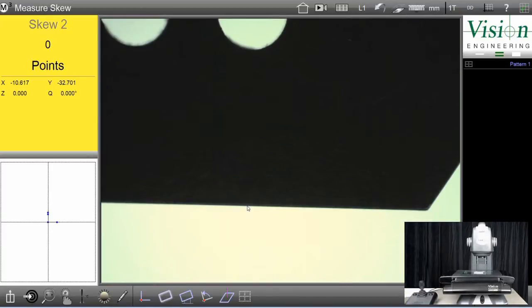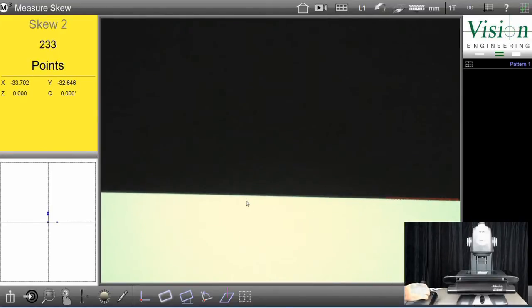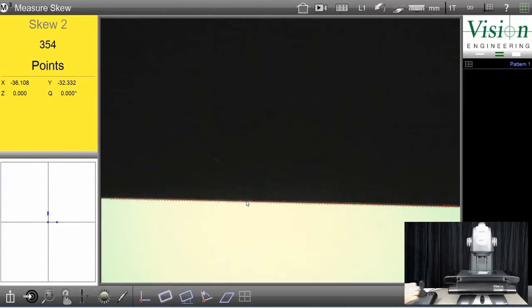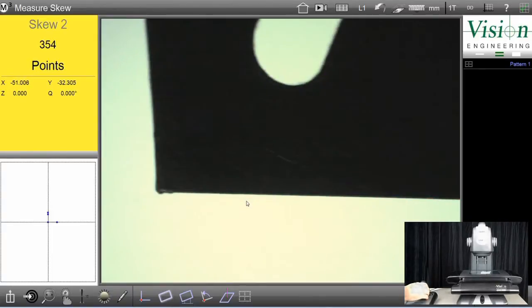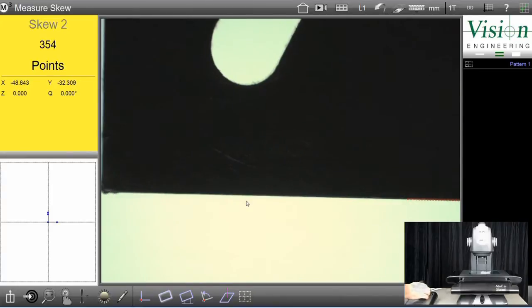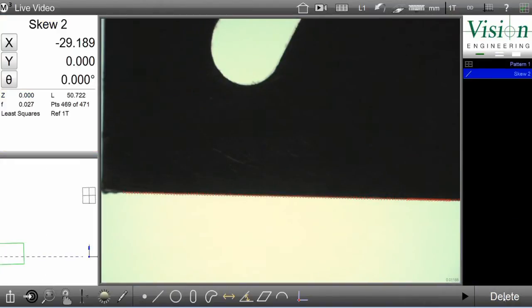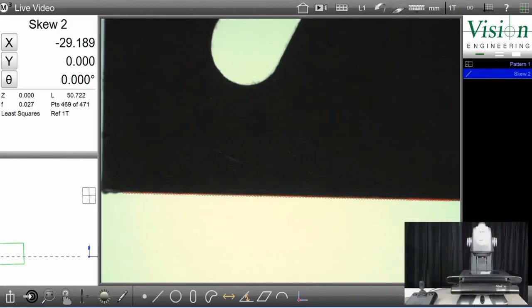I'm going to take points along the bottom using the touch to measure functionality in the software. And when I finish taking points, I click Done. That has completed the datum skew function and has aligned the part.